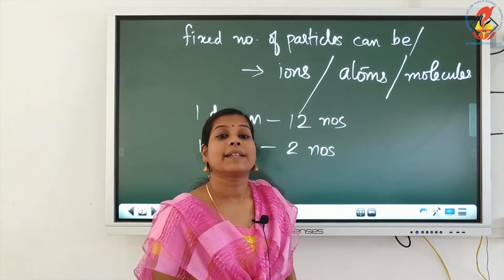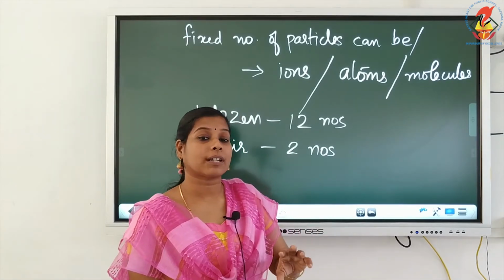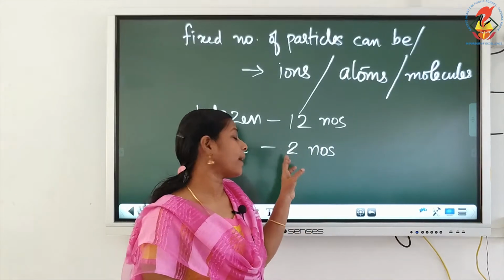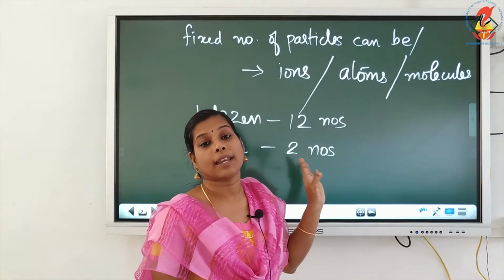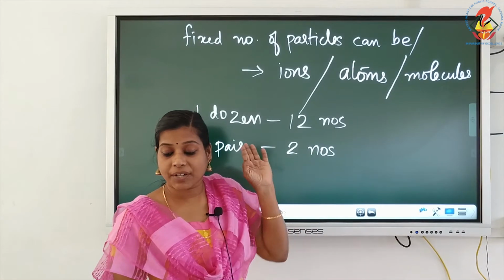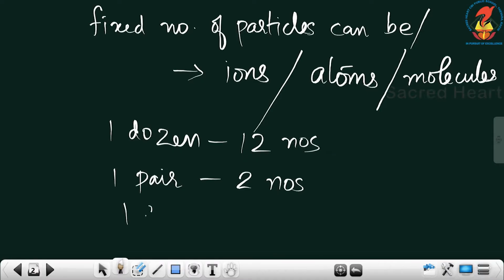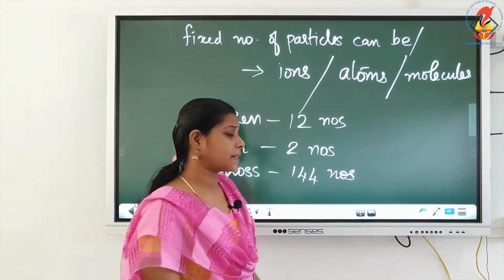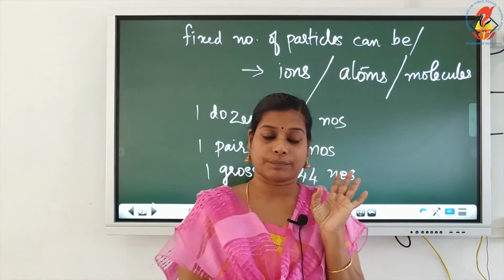1 pair of sari, whatever the material is, if you are taking 1 pair, it is 2 in number. Okay. And if it is 1 gross, do you know how many 1 gross is? It is 144 in number. So, 1 gross of any material, if you are taking, the number is fixed at 144.